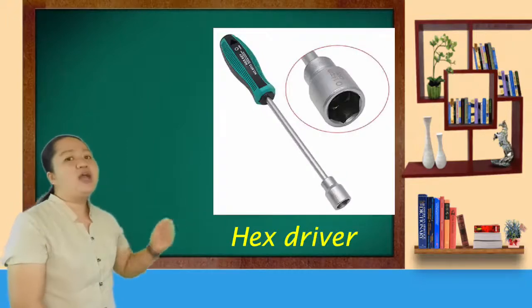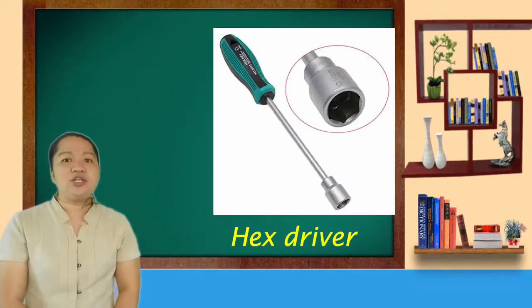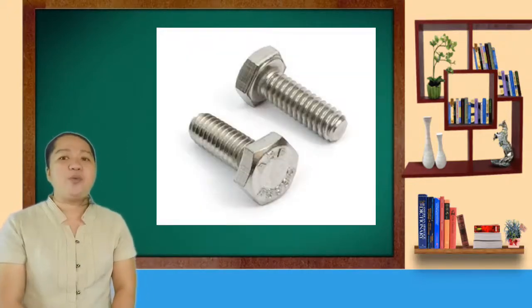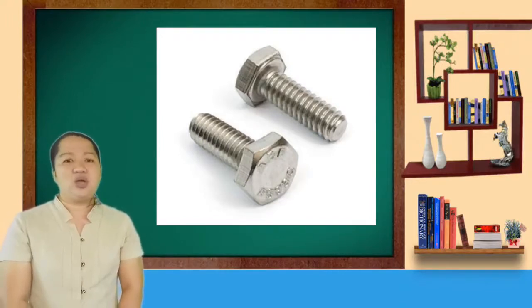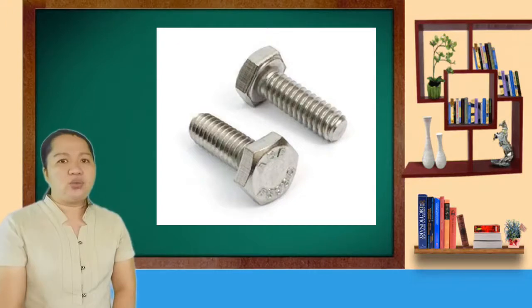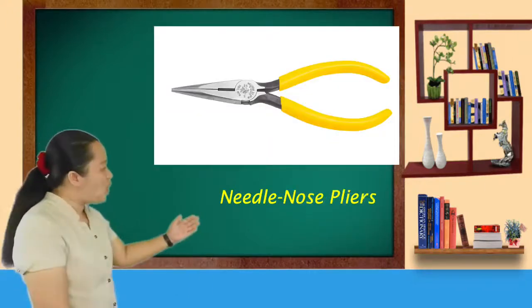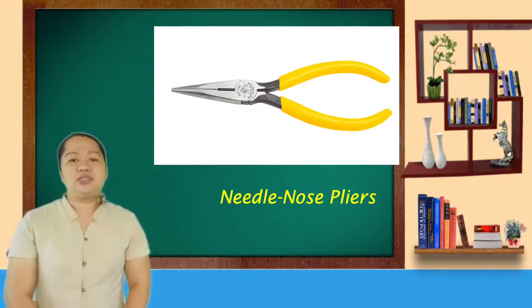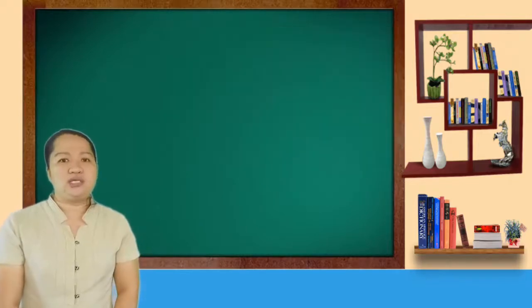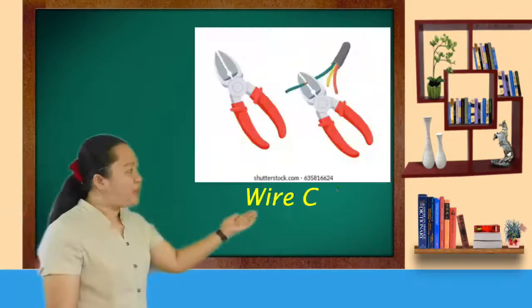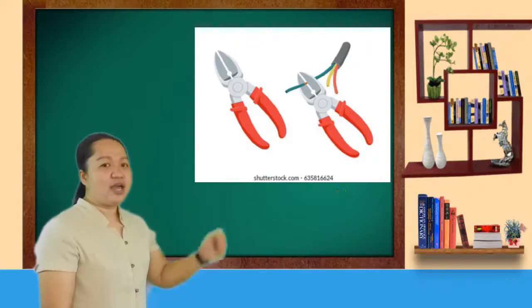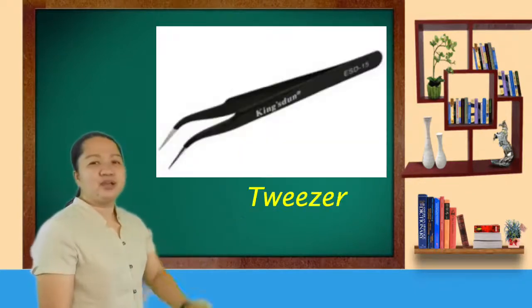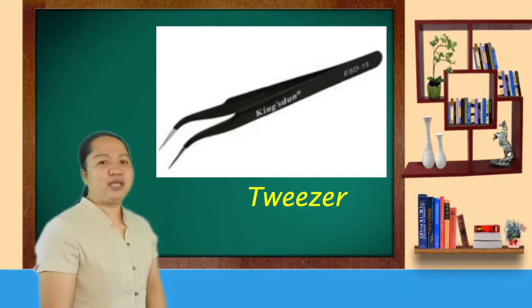Hex driver. It is used to loosen or tighten nuts in the same way that a screwdriver tightens or loosens screws. Needle nose pliers. It is used to hold small parts. Wire cutters. Used to strip and cut wires. And tweezers, used to manipulate small parts.